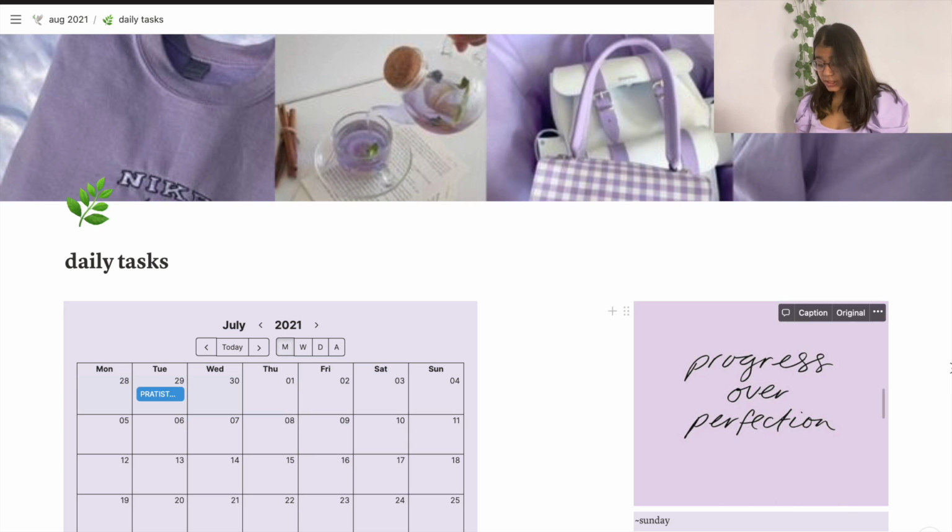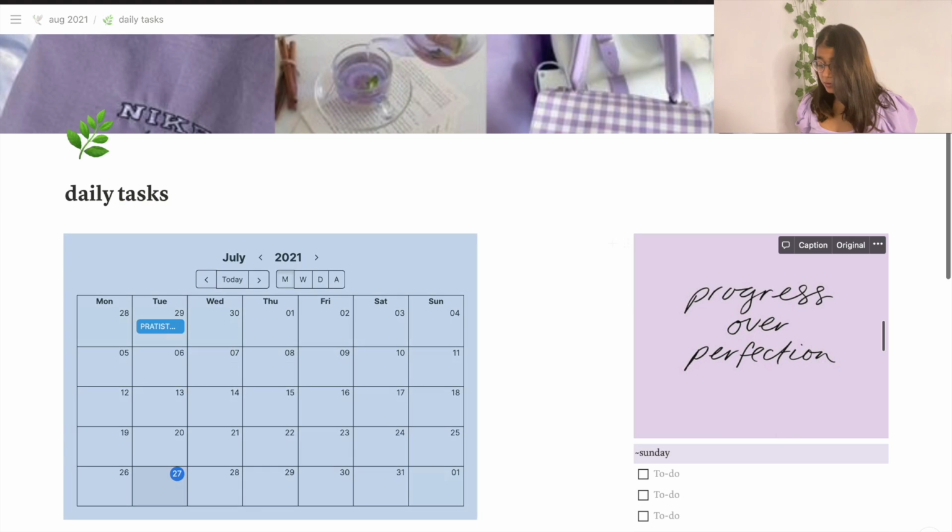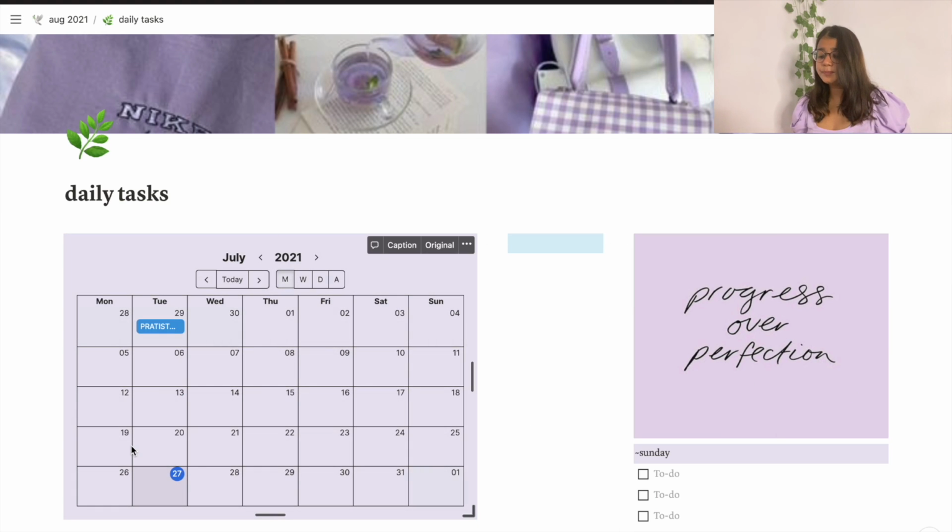Now coming back to this, if you see, I have again uploaded the picture using Pinterest. Then I have added one more picture simply because there was empty space, which is progress over perfection, and this is a message which I really want to imbibe in myself, so I have added that. And then if we go, this is a widget, and this is a Google Calendar widget.